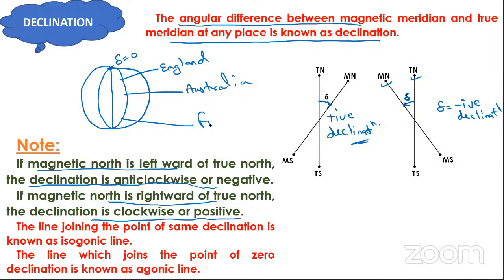So the line which joins the points of 0 declination on the surface of the earth, the places having declination equal to 0, is known as the agonic line. Clear? The line which joins the points of 0 declination is known as the agonic line.